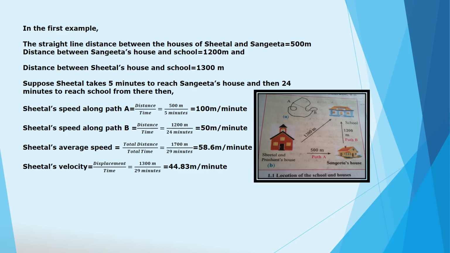Sheetal's velocity will come to 44.83 meter per minute. So here in the same example, the average speed of Sheetal is 58.6 meter per minute, but its velocity is 44.83 meter per minute.